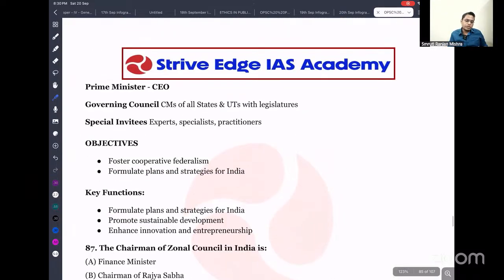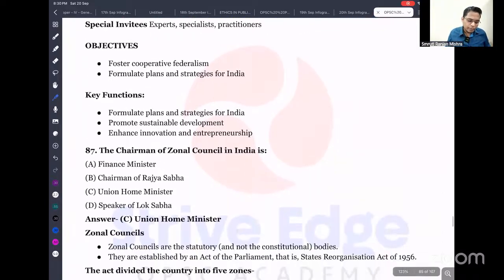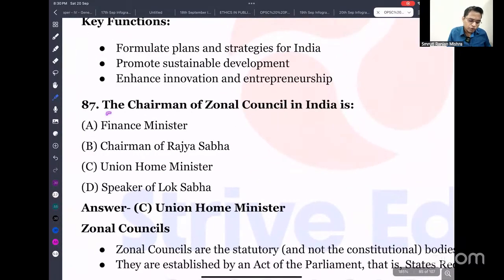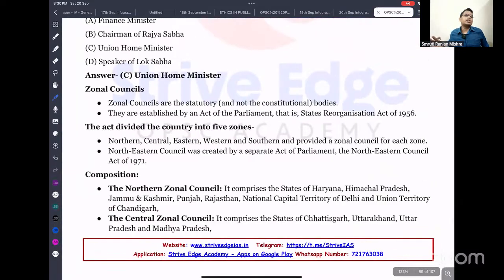You can say the governing council consists of the Prime Minister, the Chief Ministers of all states, and the Chief Ministers of all the UTs and Lieutenant Governors. So this is the broad membership of the NITI Aayog governing council. The next important question: the chairman of the zonal council in India is the Union Home Minister. I've given details about the zonal councils. Just read it, you will get a lot of insight.